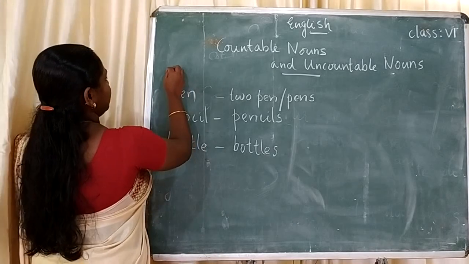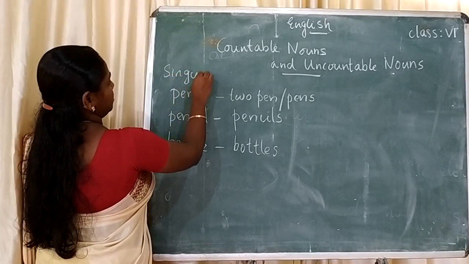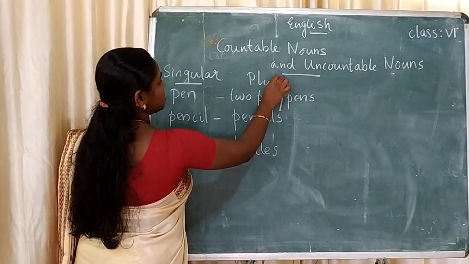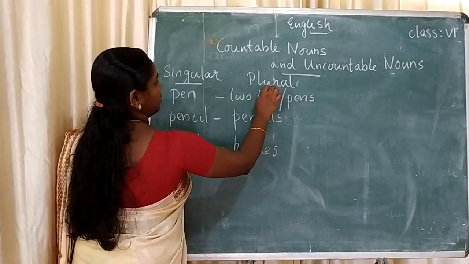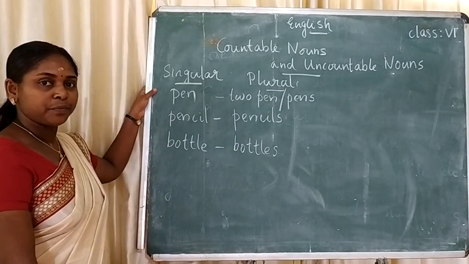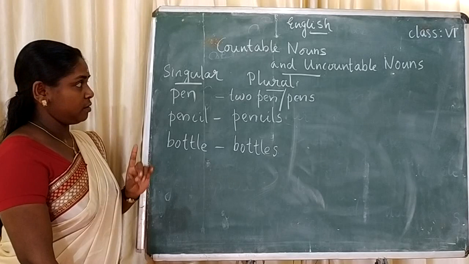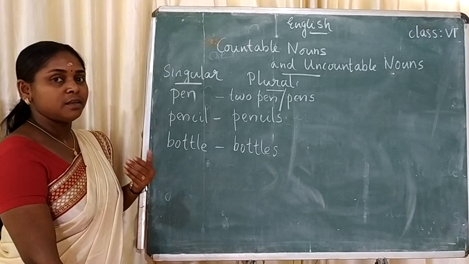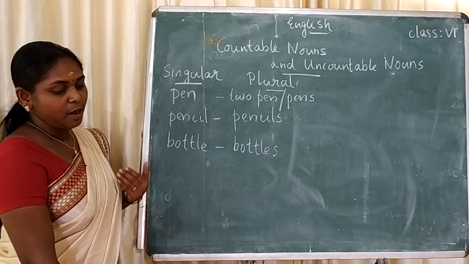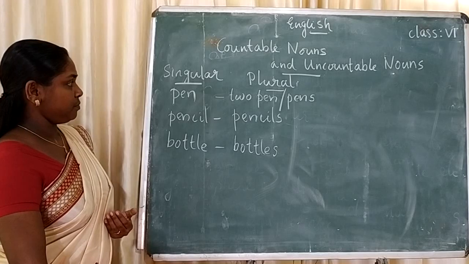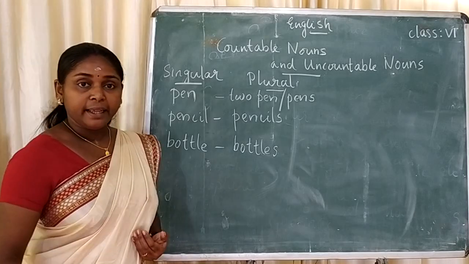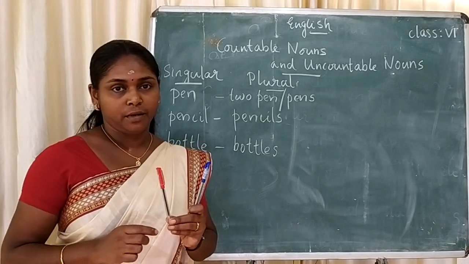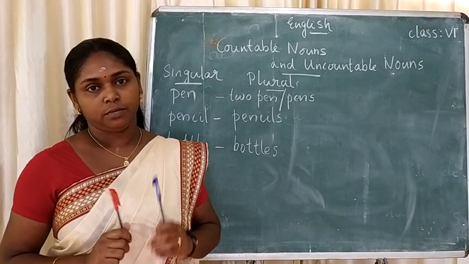That is, this side is singular that we have studied in our classes, and this is plural. Singular means only one. Plural means more than one. Okay. So in the case of pen, I can take its number 1, 2.